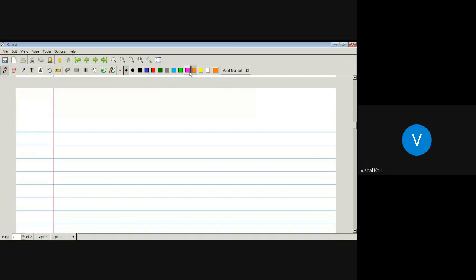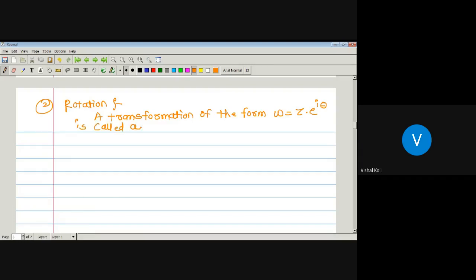Okay, now the next point, which is nothing but the rotation. Second one, rotation. A transformation of the form W equals Z into e to the power I theta is called a rotation.